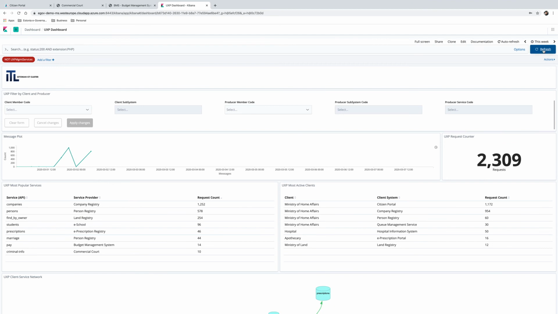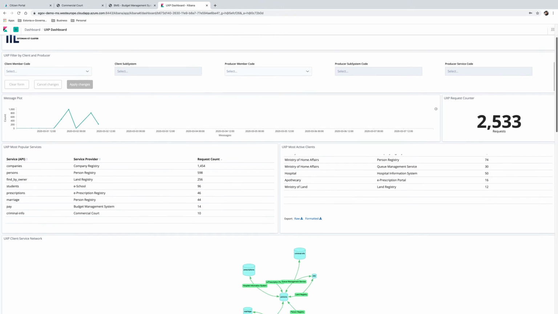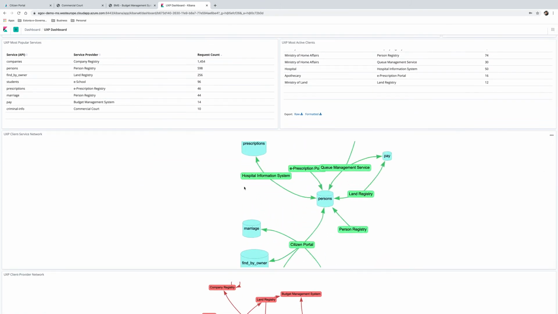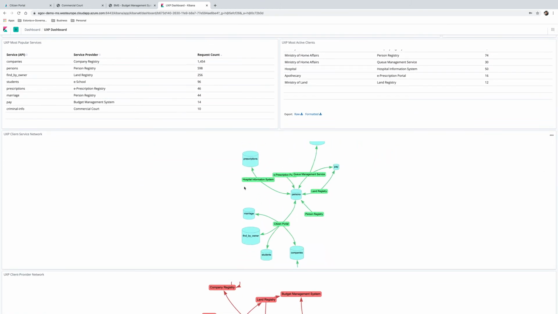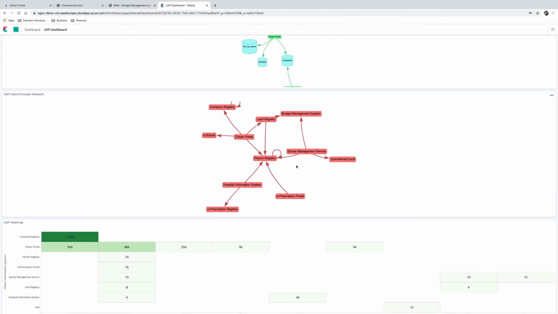Here we can see a visualization of the interoperability platform. After refreshing the data, we can see all the different transactions from the current week. We can see the different types of information that has been moving between the systems, such as information about people, companies, property owners, students, and others. Another view shows the connections between systems, such as the citizen portal, company registry, person registry, and others.